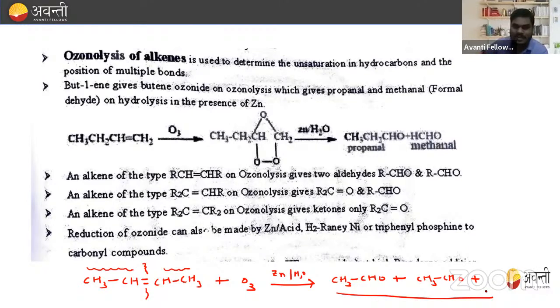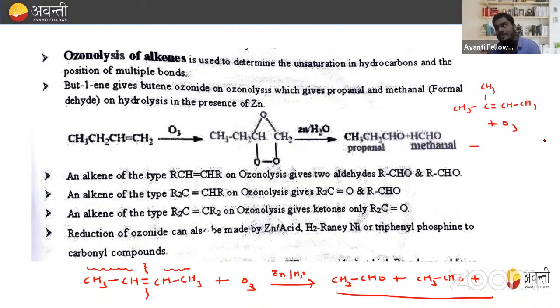Just remember that what product do we get when we react but-2-ene with O3? So we get 2 moles of aldehyde. Similarly, how will you get ketone, beta? If I am taking CH3, C double bond CH and CH3.